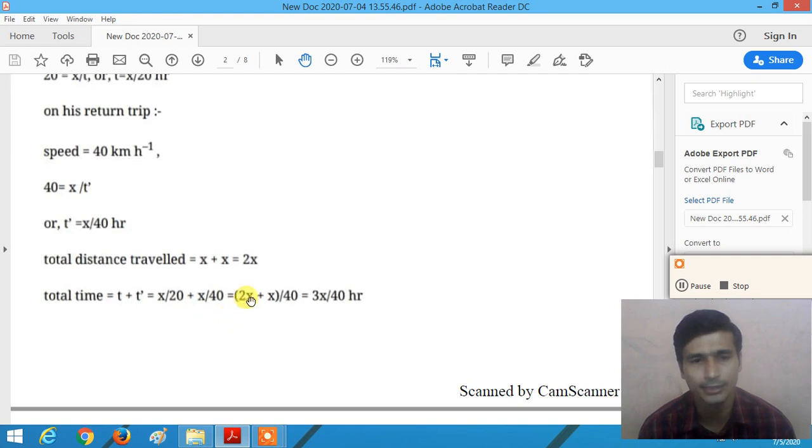So if we take the LCM here, we get 2x plus x divided by 40, that is 3x divided by 40 hour, right? So the total distance traveled by Abdul is 2x and the total time taken by Abdul is 3x divided by 40 hour, right?